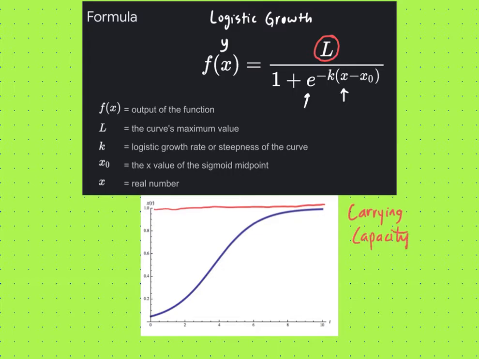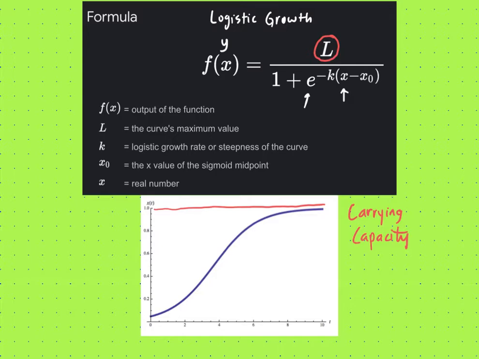And that applies to the population of some kind of animal on an island. Let's say an island can support 500 rabbits. You drop some rabbits on that island, they reproduce, and when there's not many of them, they can reproduce quickly. But when that island starts to run out of space and food, that number has to level out at some point. That point's called carrying capacity. In other words, how many rabbits that island can carry before you run out of space and food.